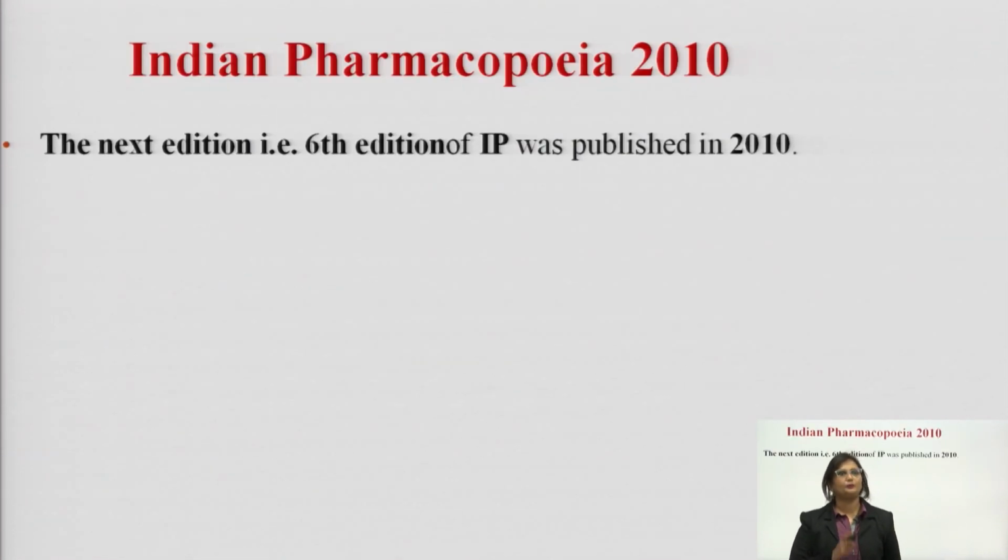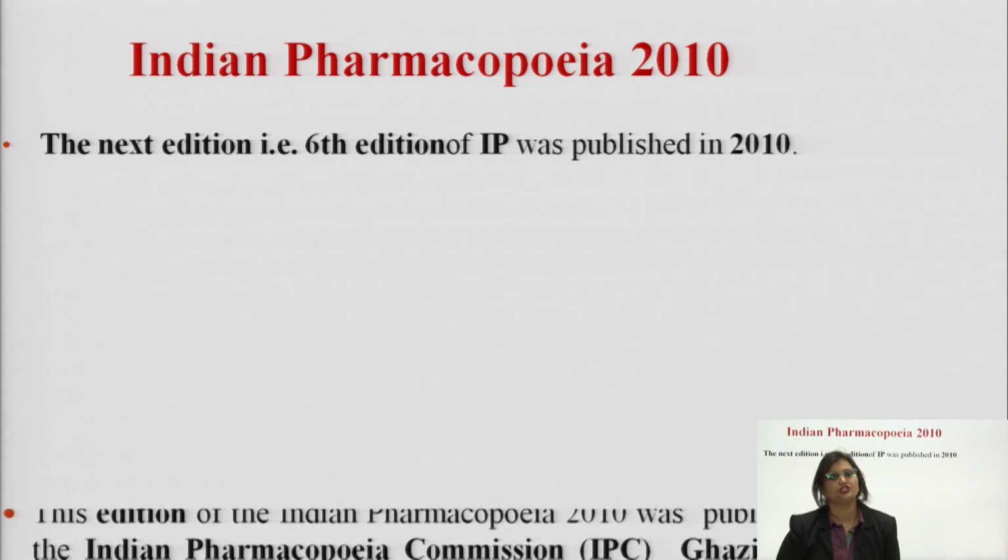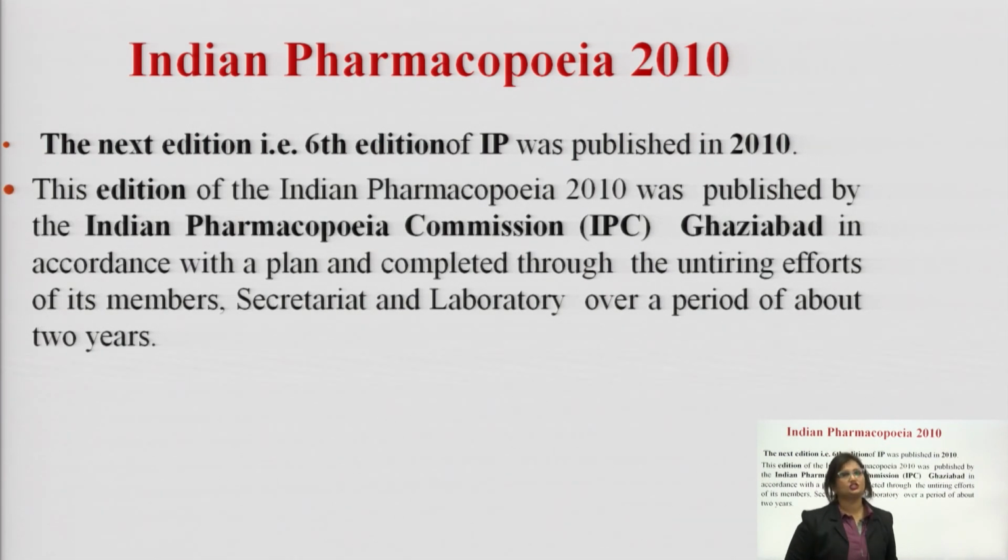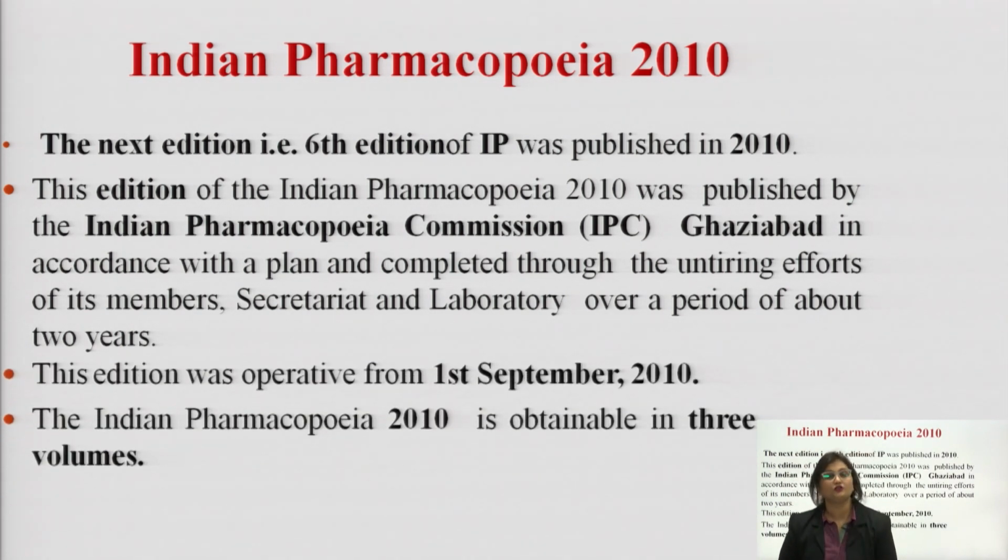Now, Indian Pharmacopoeia 2010. Just right after 3 years, the next edition was published, which was Indian Pharmacopoeia 2010. The next edition or the 6th edition of IP was published in the year 2010. This edition of the Indian Pharmacopoeia was published by the IPC or the Indian Pharmacopoeial Commission Ghaziabad in accordance with a plan and completed through the untiring effort of its members, secretariat and laboratory over a period of about 2 years. This edition was operative from 1st September 2010.